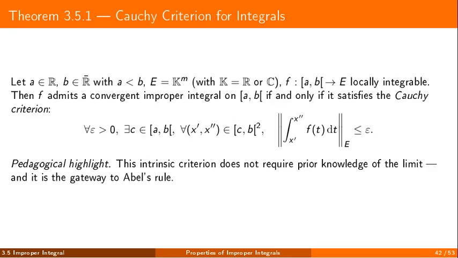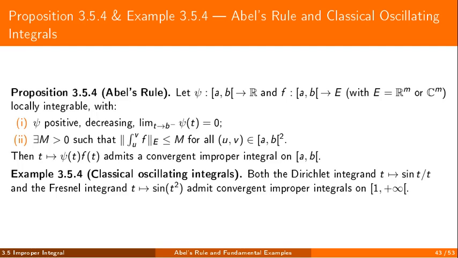Because we work in complete spaces, convergence of the improper integral is equivalent to a Cauchy criterion. Concretely, the integral converges exactly when integrals, over sufficiently small intervals near the critical point, can all be made uniformly small. This criterion is especially useful because it does not require knowing the limit in advance, and it prepares the ground for Abel's rule. Abel's rule is the standard test for oscillating integrals.